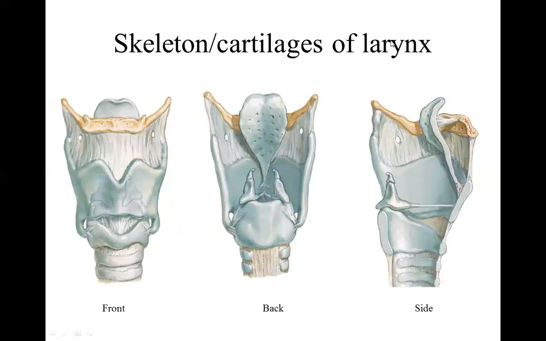Looking at the larynx from front, you can see the hyoid bone colored yellow, but hyoid bone is not a part of larynx. Below that is the thyroid cartilage, and connecting thyroid and hyoid is thyrohyoid membrane. Below the thyroid is arch of cricoid, and the ligament connecting thyroid with arch of cricoid is cricothyroid ligament. The back view of larynx shows the epiglottis in its entirety, and sitting on the lamina of cricoid, you can see two pyramidal shaped structures which are called arytenoids.